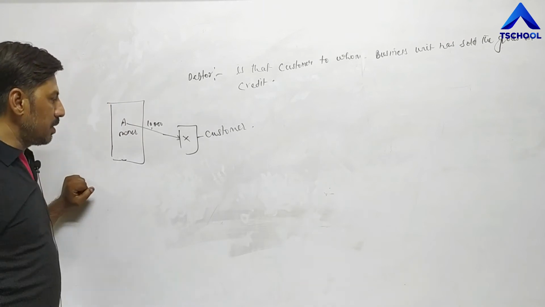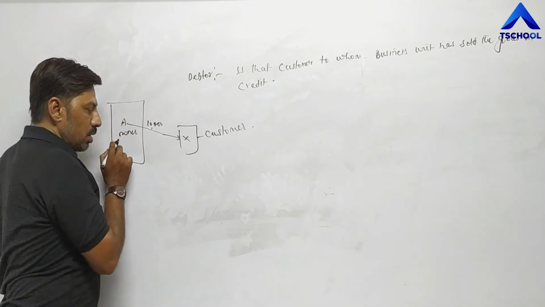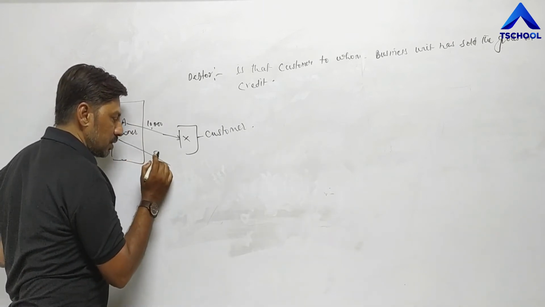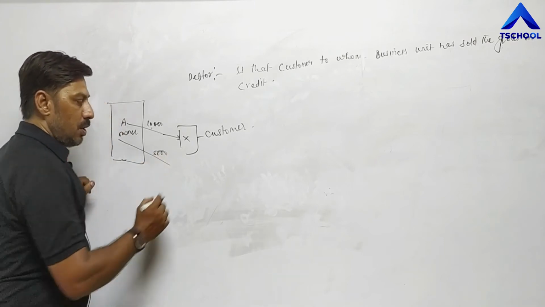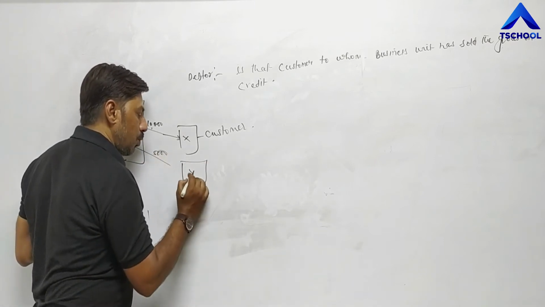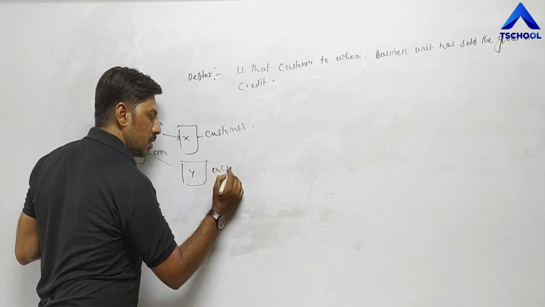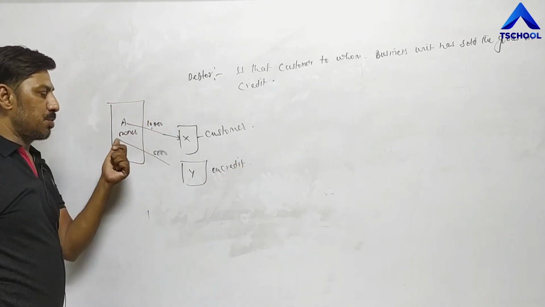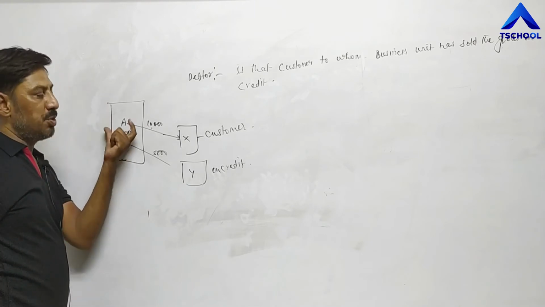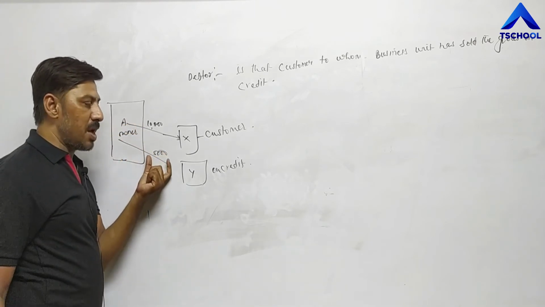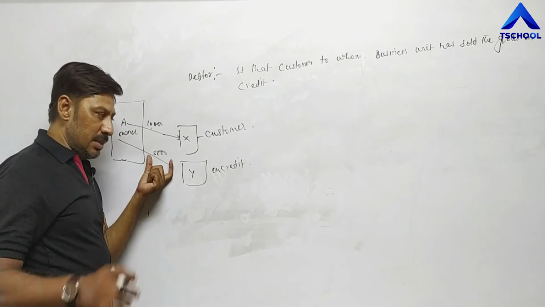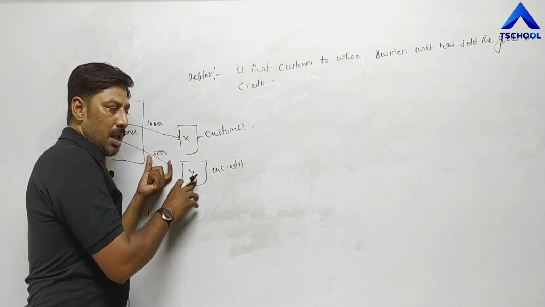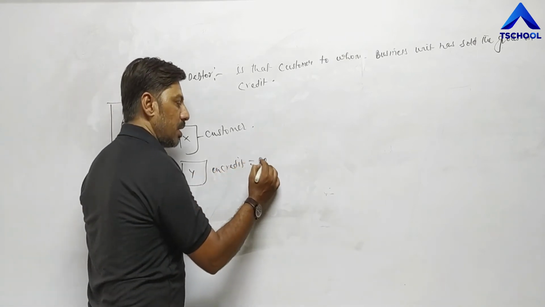Now second example, A has sold goods of rupees 5,000 to another customer Y, but on credit. On credit means here उधार. दूसरे कस्टमर को A ने या इस बिजनेस यूनिट ने उधार पे बेचे है 5,000 रुपए की वस्तु. In that case, this customer becomes a debtor.